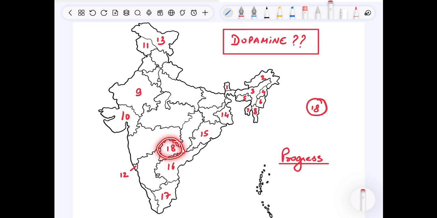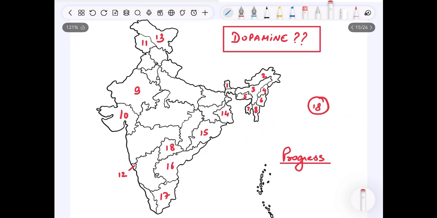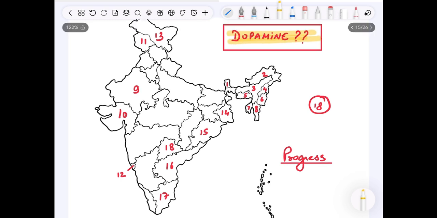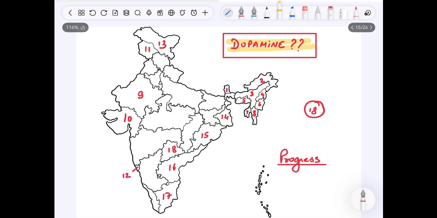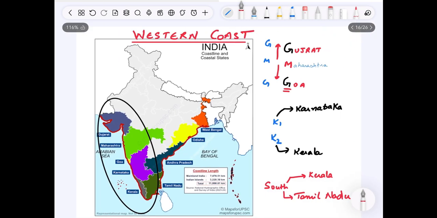Now let us check our progress together. See, we have covered 18 states, 16 states plus 2 UTs till now. See how beautifully our map is turning slowly with each slide. Isn't this giving you a dopamine release? Slowly this map will completely be covered, and this will give you a sense of satisfaction that you know all the states and UTs of India. So instead of scrolling mindlessly throughout the day, get your dopamine release by such activities. It will enhance your confidence as well as your knowledge. So let's proceed further.